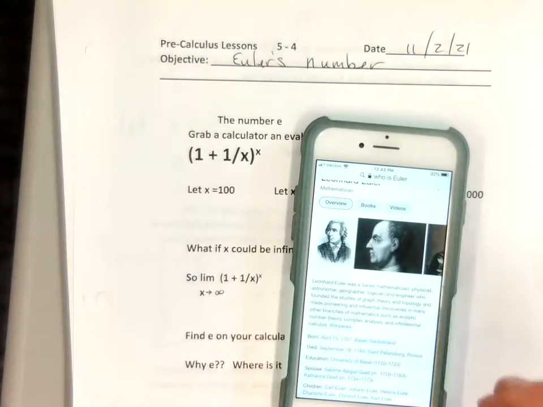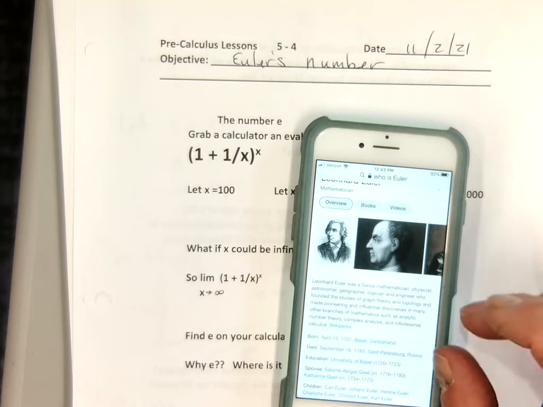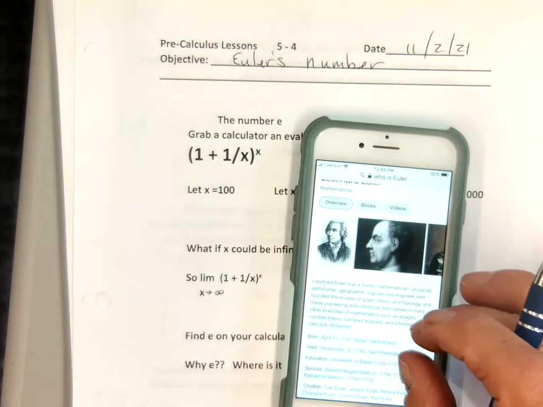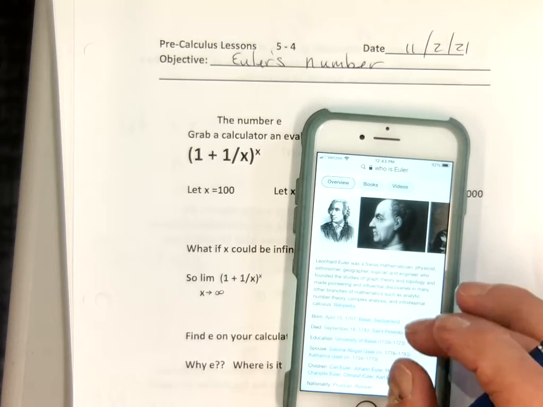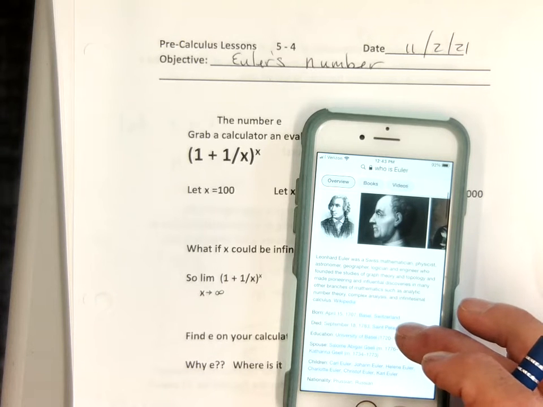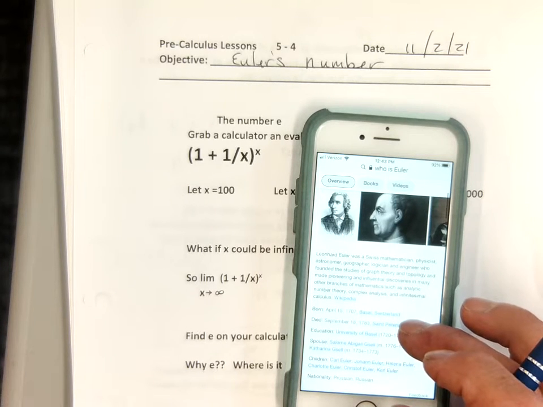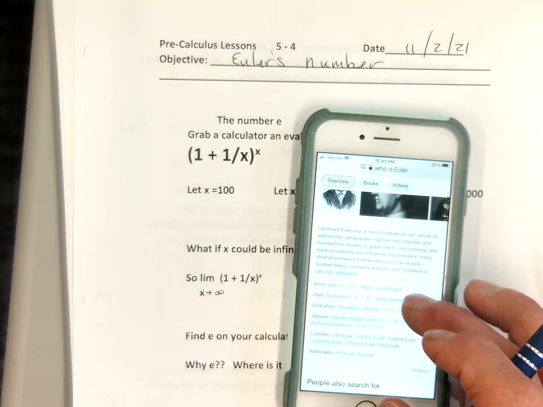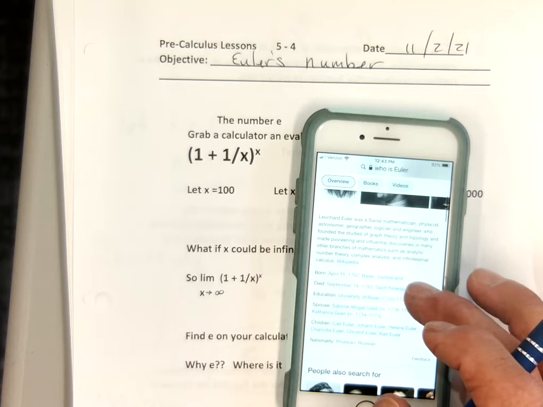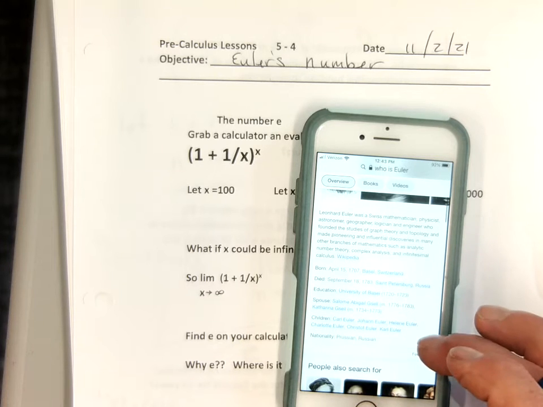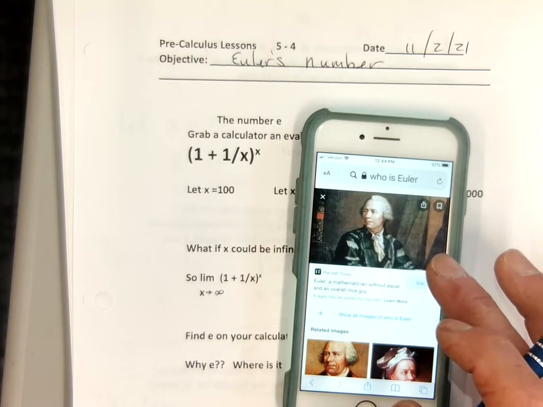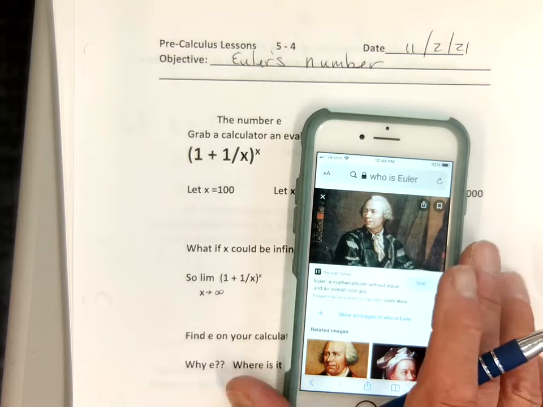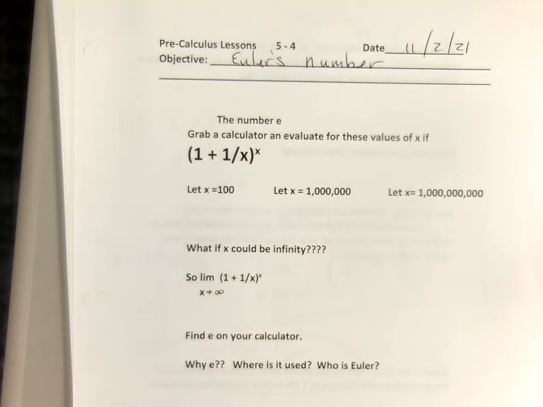So who was Euler? Leonhard Euler was a Swiss mathematician, physicist, astronomer, geographer, logician, and engineer who founded the studies of graph theory and topology and made pioneering and influential discoveries in many other branches of mathematics such as analytic number theory, complex analysis, and infinitesimal calculus. Wow. Okay, there he is. What he's famous for is Euler's number. So what is Euler's number?